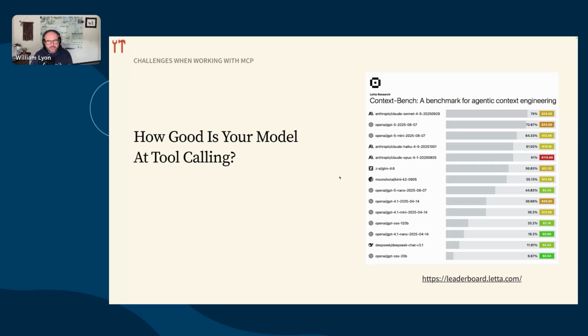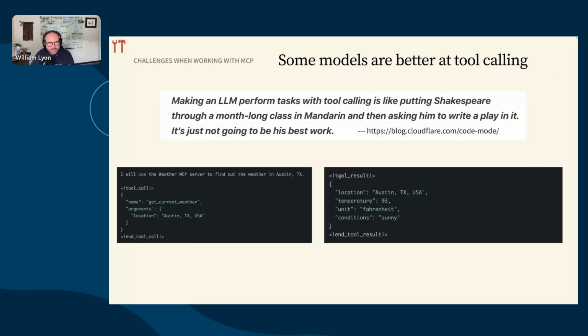Our friends at Letta recently published this benchmark, Context Bench, which is deeper than just tool calling. It's sort of like how good are the models at chaining together multiple tool calls. And we can see here that Claude Sonnet 4.5 is the clear winner.